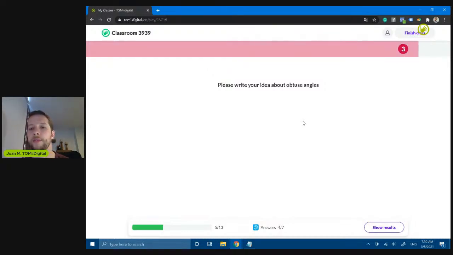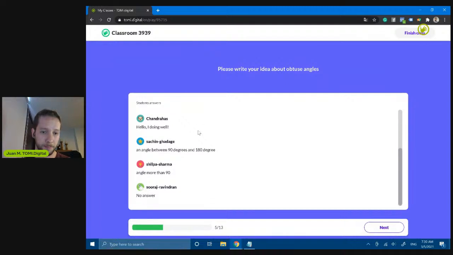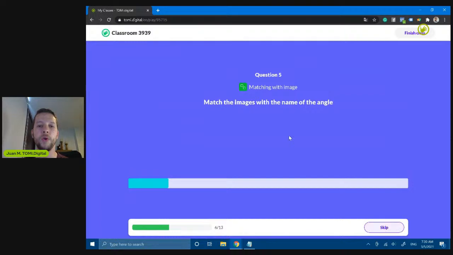5 seconds left. 3, 2, 1. It's over. 5 people answered. I can check the answers here, and I can see who didn't answer the question. So let's move forward. And this is the matching of images with the angle.